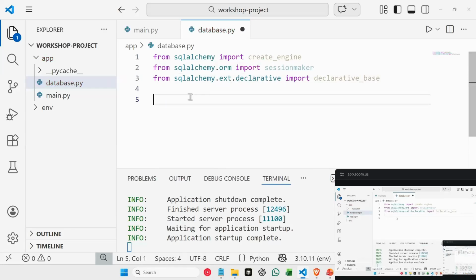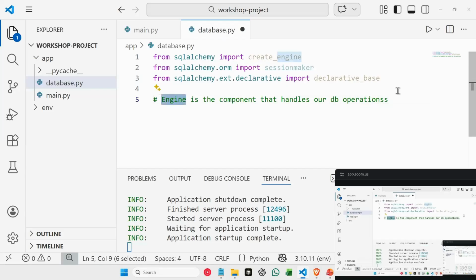Coming to engine, engine is the component that handles our database operations. Think of it like your Python interpreter. Okay, so an engine is the component that is actually executing all of your database operations.